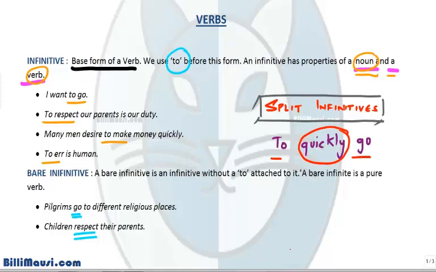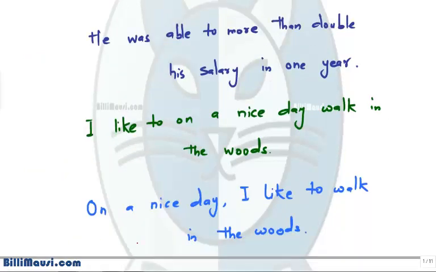However, it may be necessary to split the infinitive in a sentence. We'll see this in an example. I have written 3 sentences here. Let's analyze them. He was able to more than double his salary in 1 year. I like to on a nice day walk in the woods. On a nice day, I like to walk in the woods. Which of them are correct and which of them are wrong? He was able to more than double his salary in 1 year. This is correct. And this is the exception which I was talking about.